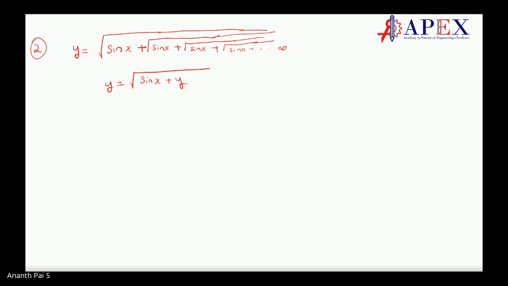The answer you get would be dy by dx is equal to cos x divided by 2y minus 1. Make sense?